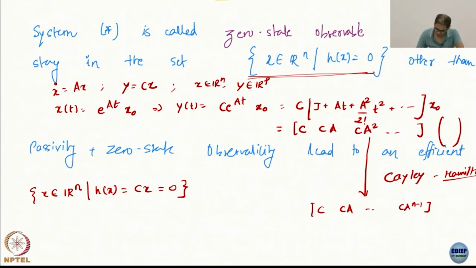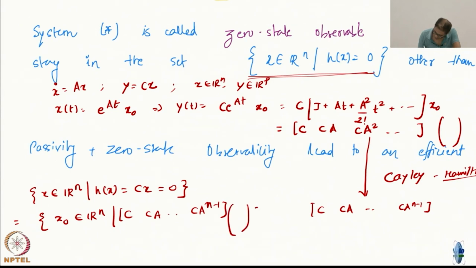If I use my solution, this is actually equal to the set of x0 in R^n such that C, CA, up to CA^{n-1}, okay, because everything else is now independent of states.